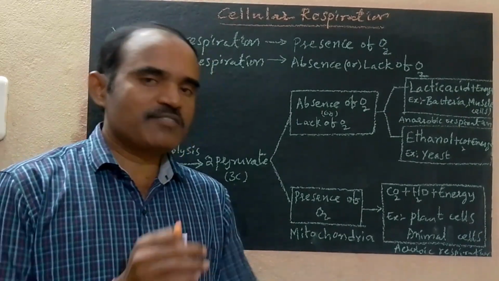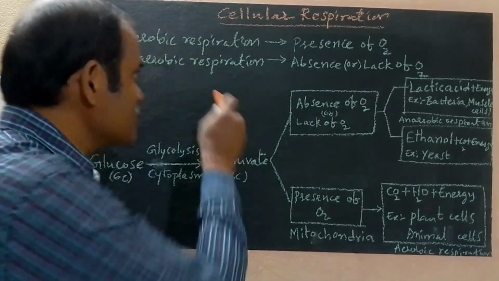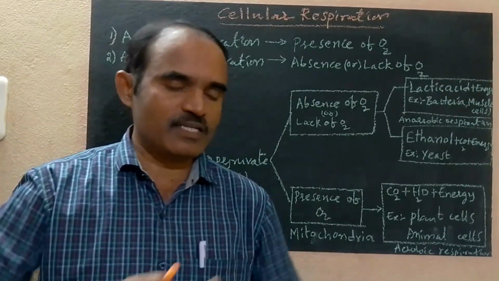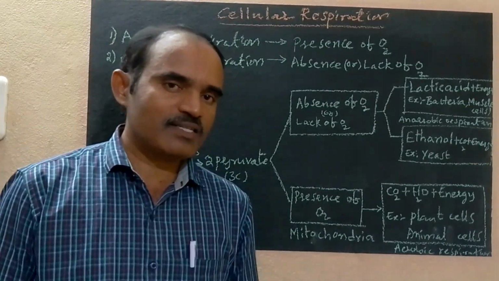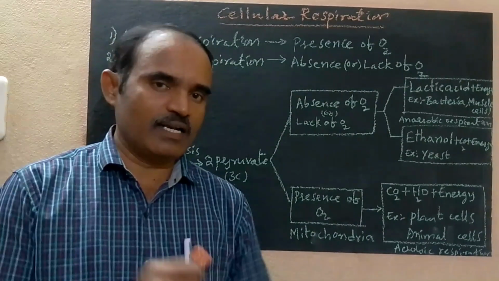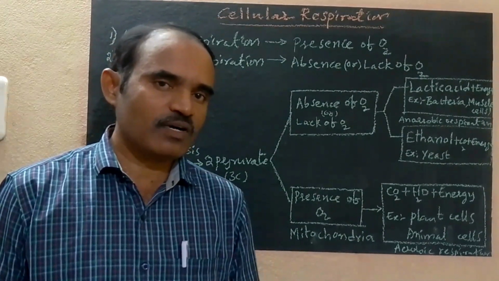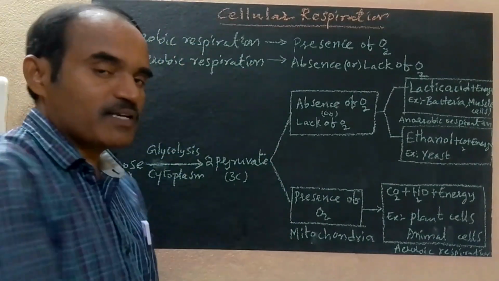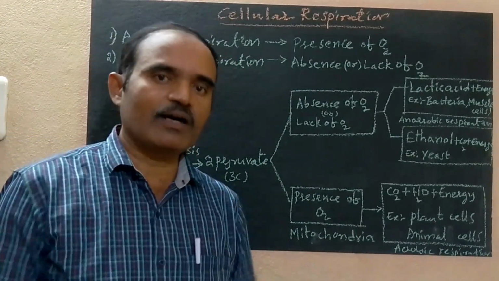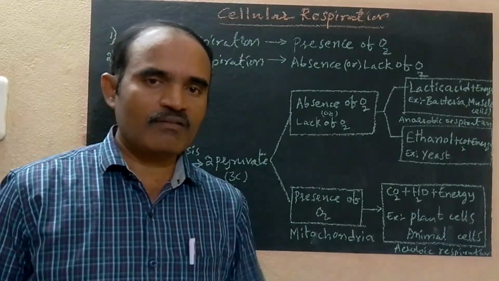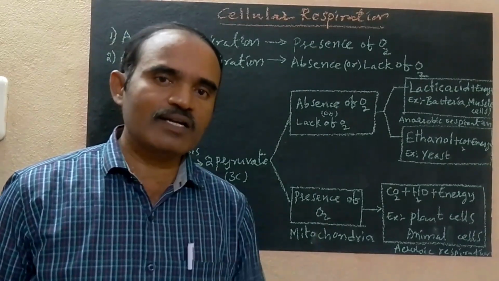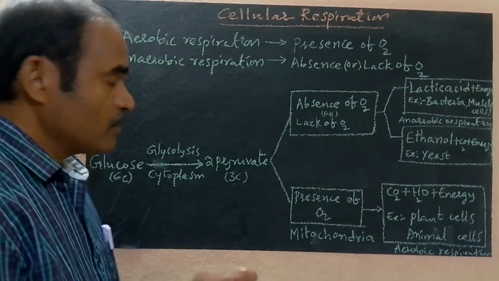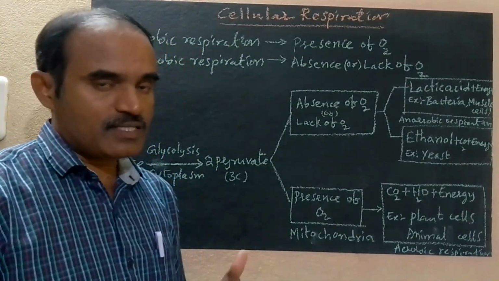Mainly, aerobic respiration takes place in living organisms in two phases. One is glycolysis and the other is the Krebs cycle. The Krebs cycle is also called the citric acid cycle. So first we will discuss glycolysis.